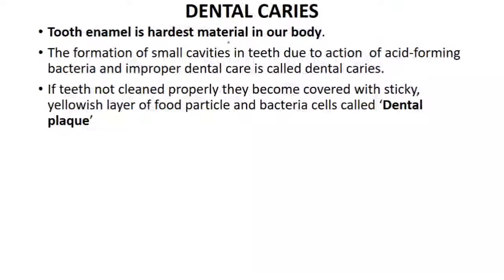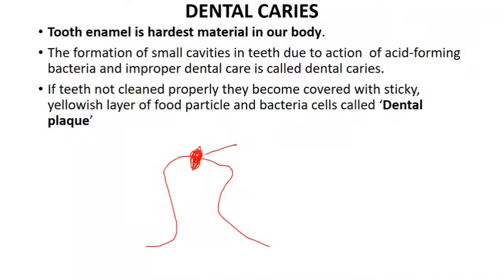Okay, now this is the last topic of this chapter, that is dental caries. What is dental caries? Sometimes on our tooth some black holes get developed, and those black holes are known as dental caries.